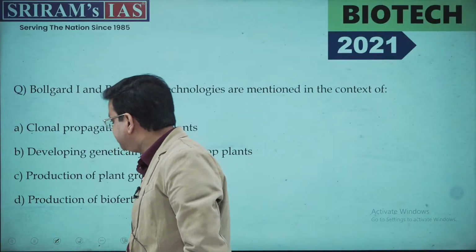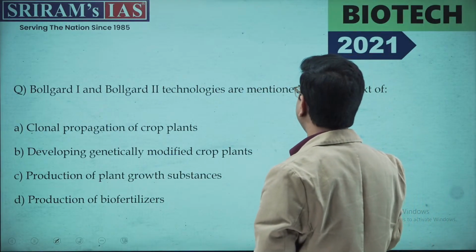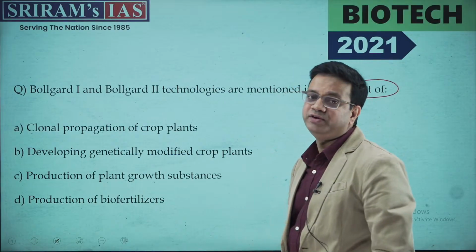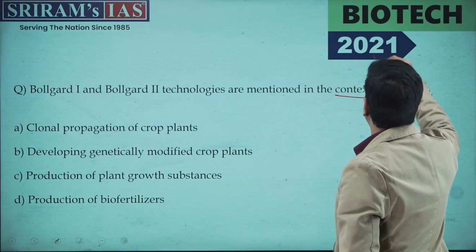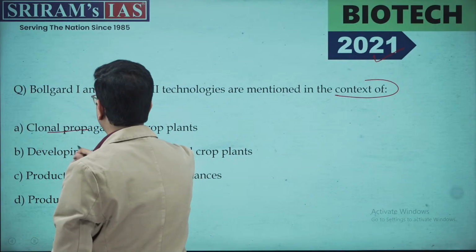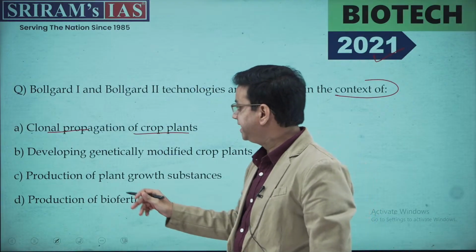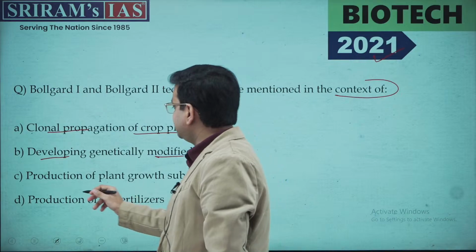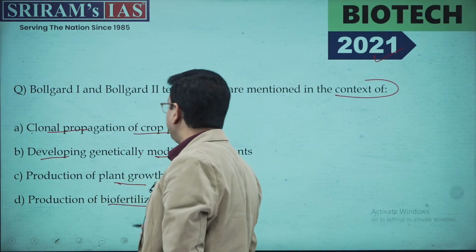Now moving ahead with the other question: Bollgard 1 and Bollgard 2 technology mentioned in the news is related to which of the following contexts? This is again one of the easiest questions that was asked in 2021. The first statement is clonal propagation for the crop plants. Now this is the first statement. The second is developing a genetically modified crop plant. The third is production of plant growth substances and production of biofertilizers.